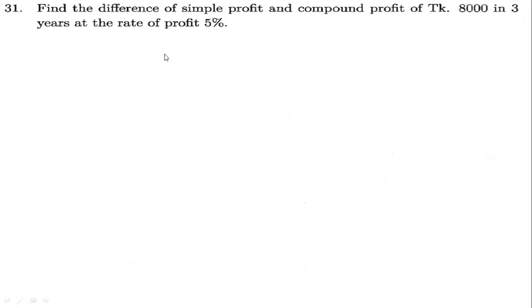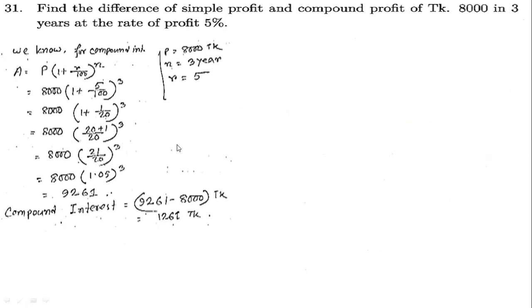Our next math says: find the difference between the simple profit and the compound profit of this taka in 3 years at the rate of 5%. Look at the question here. You just have to find the difference between simple and compound. Okay, we'll see the normal procedure, how we can find it.